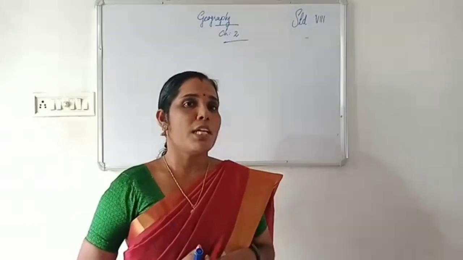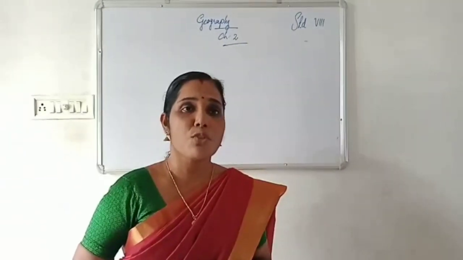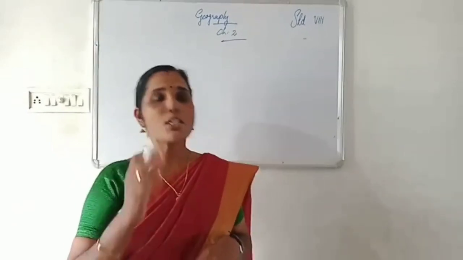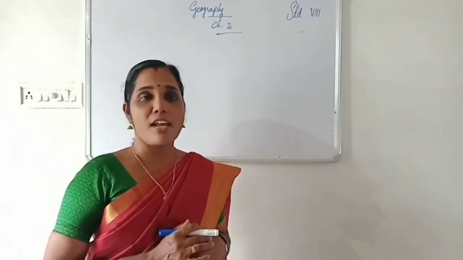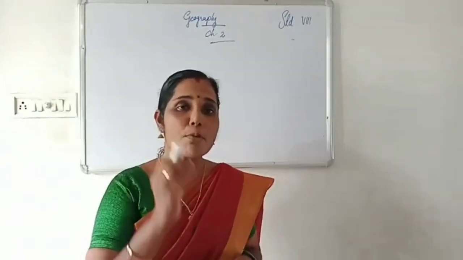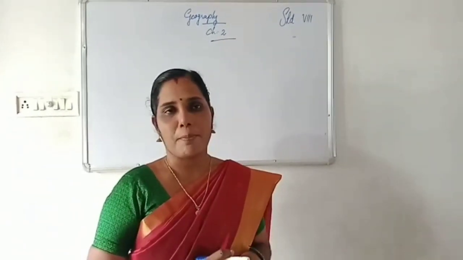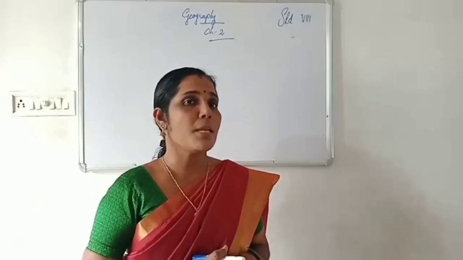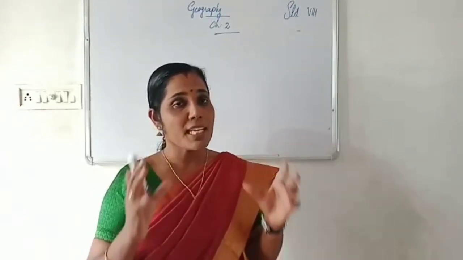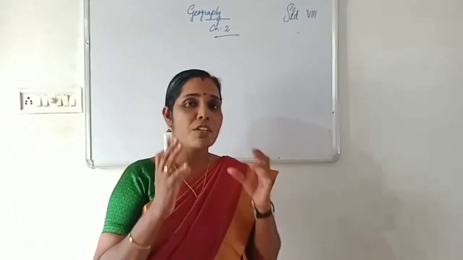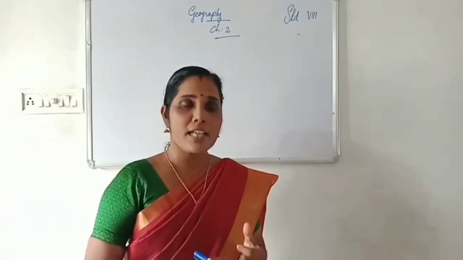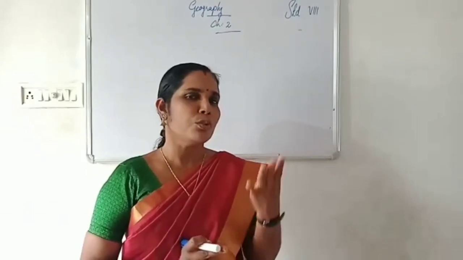Now we are going to learn about distribution of natural vegetation, classification of forest, conservation of natural vegetation and wildlife, etc. Okay. First we will move on to distribution of natural vegetation. The growth of vegetation depends on temperature and moisture. The major vegetation types of the world are grouped as forests, grasslands, scrubs and tundra.